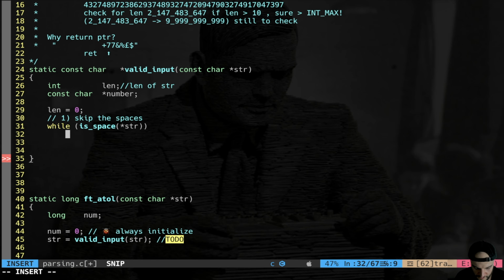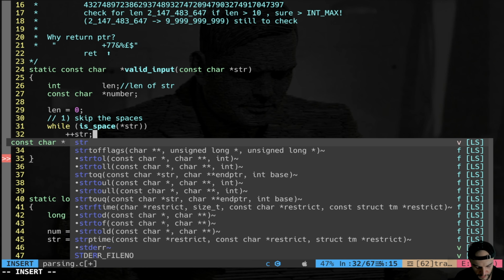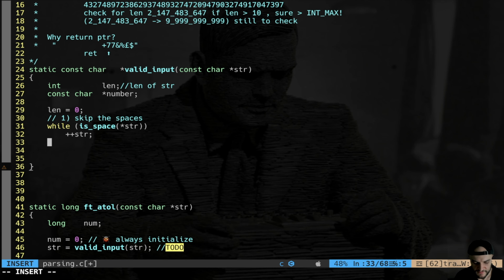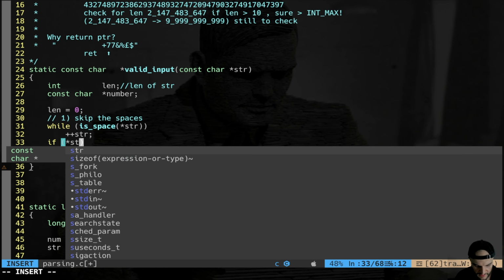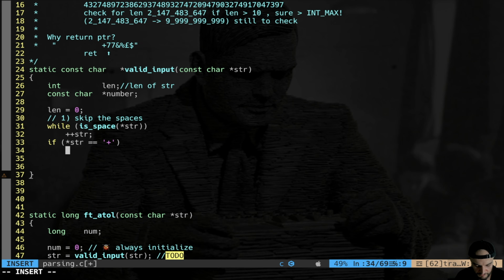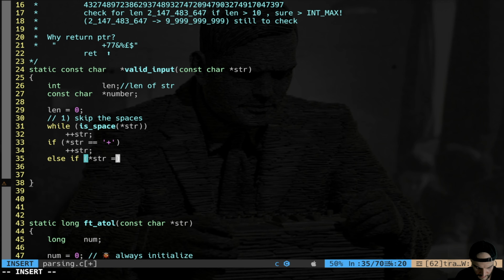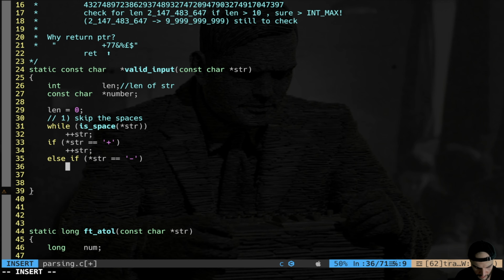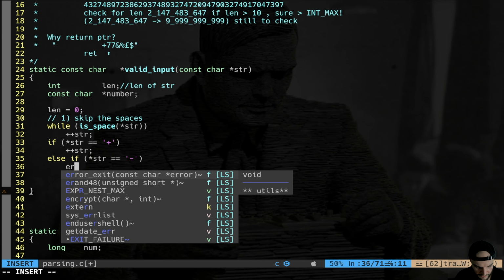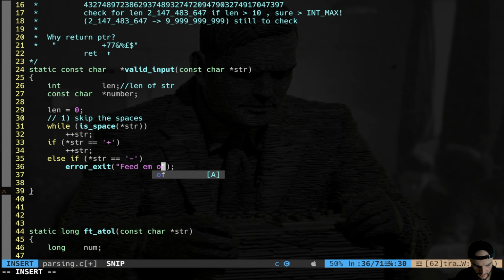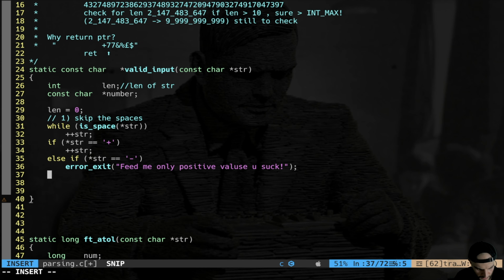That's it. So what do you want to do until you have a space? Well, you want to skip, so you're going to increase str. So you do pointer arithmetic plus plus str. All right, now you don't have any spaces, so you say if at str is equal to plus, okay, it can be, so you go on, pointer arithmetic. Else if at str is equal to minus, this is wrong. So we're going to call our beautiful function error exit with feed me only positive numbers, positive values, you say. Okay, so at this point we can have the symbols.